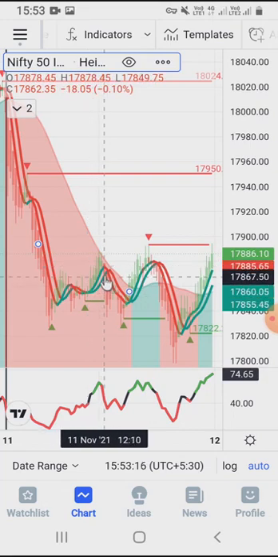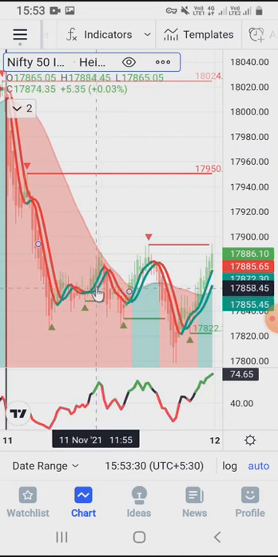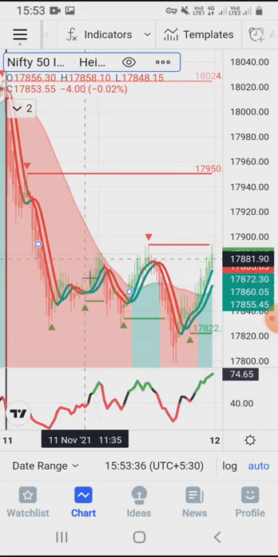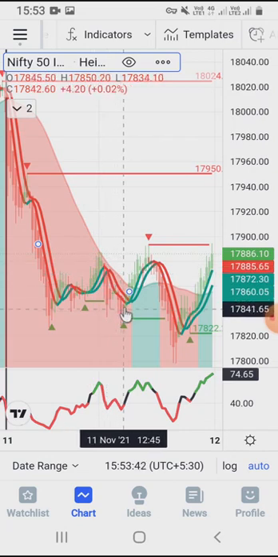Here what happened, average and strength both turned back again. So what happened here, we have just avoided this trade with the help of our trend. Now again here we will enter towards the sell side, and we will get a small profit here and then exit